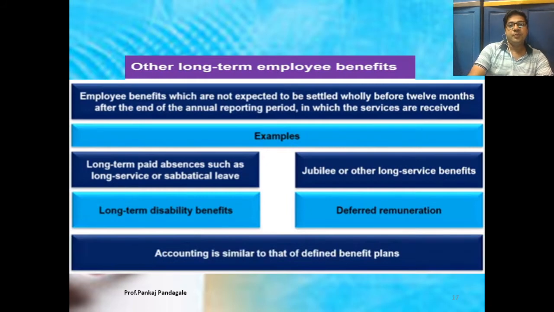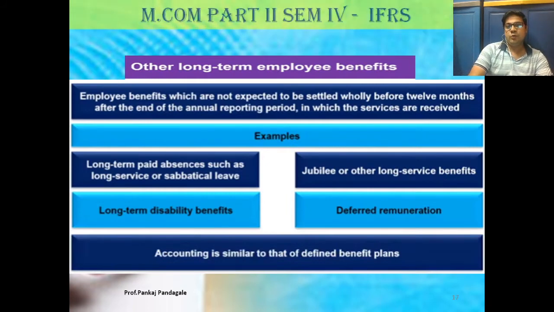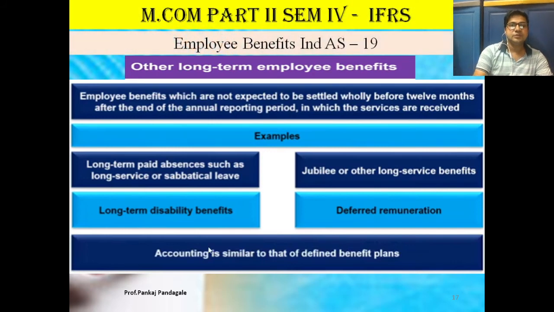Long-term employee benefits. What kinds of long-term employee benefits have we discussed? Employee benefits which are not expected to be settled wholly before 12 months after the end of the annual reporting period in which the services are received.